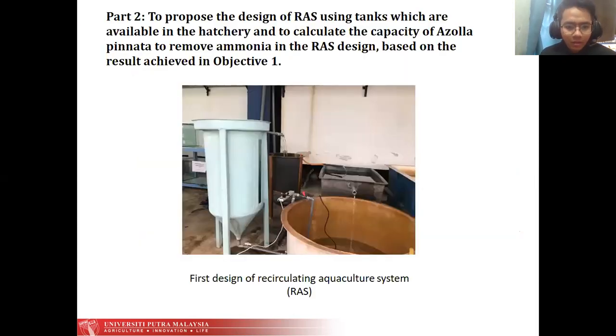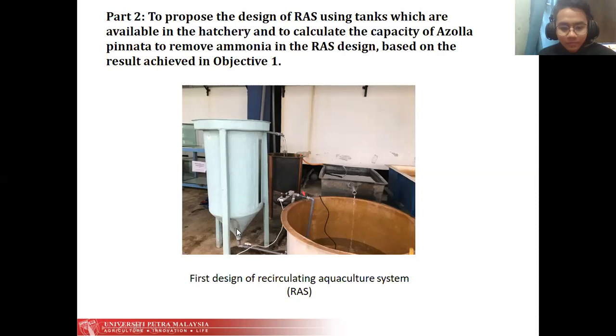For part 2, in the first trial, 4 components were selected, which are the fish tank, solid removal tank, biofilter tank, and sump. For this design, the weakness was identified, which is the solid removal tank. The solid removal tank was not suitable and no modification was allowed by the hatchery manager. The pipe connection at the bottom of the solid removal tank did not meet the purpose of the solid